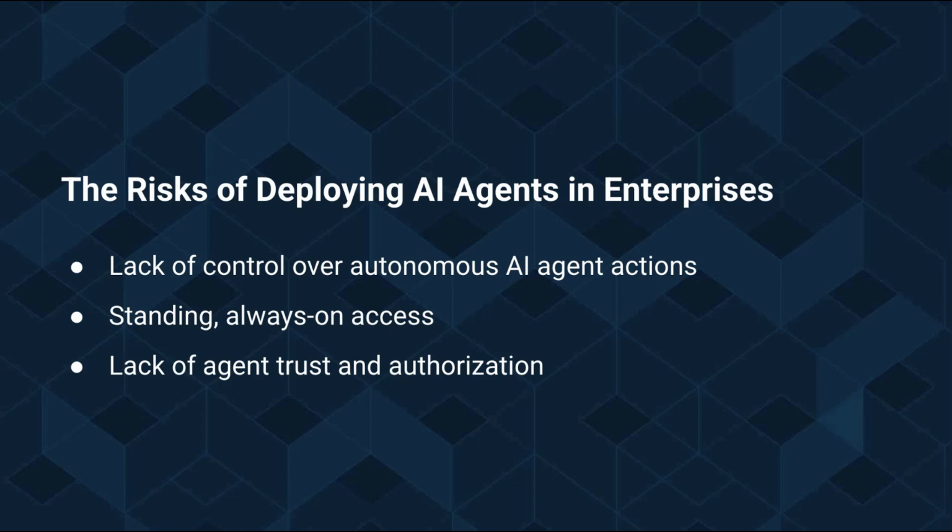The true business value of AI comes when agents evolve from passive advisors to active participants. But without control, this autonomy quickly turns into liability. The problem is amplified by the short-lived nature of agents, which may exist for only minutes, yet still require elevated access. Granting always-on standing privileges in this context is dangerous and can lead to over-permissioned agents that are ripe for misuse. Xage's Zero Trust for AI agents helps enterprises define which agents can interact with which systems, what actions they are permitted to perform, and for how long.